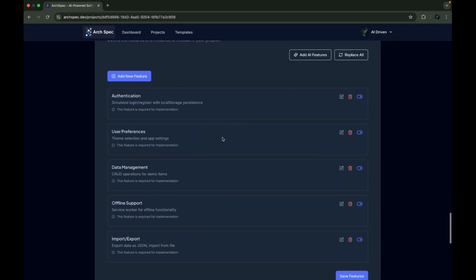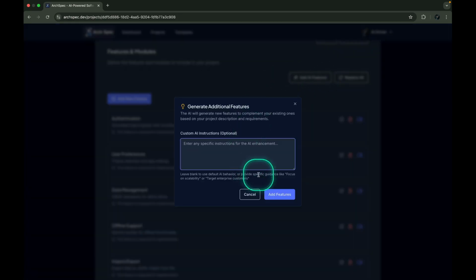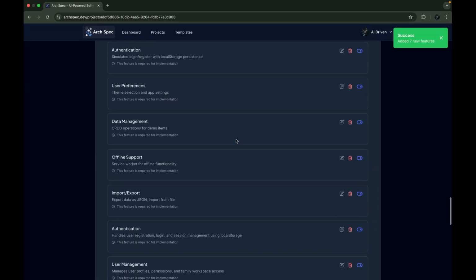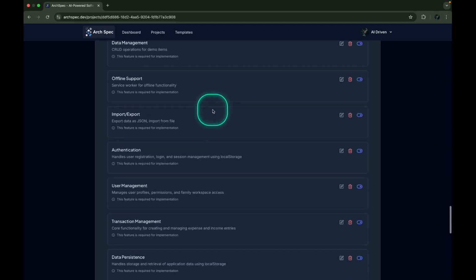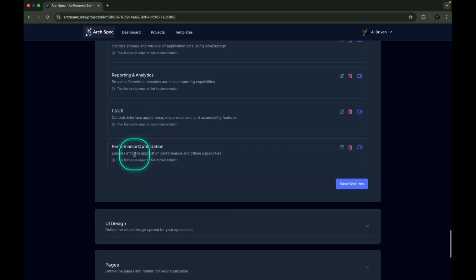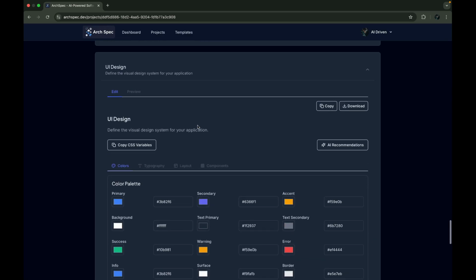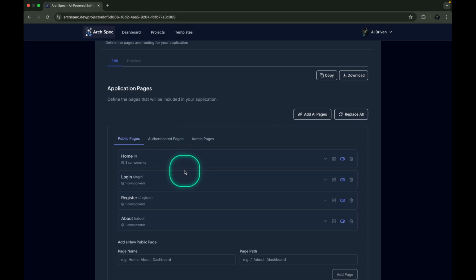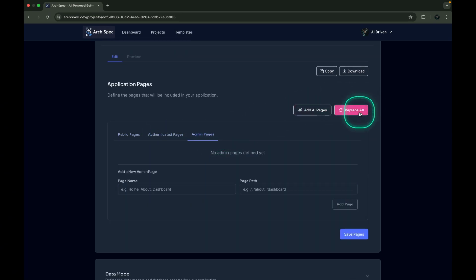For features, I can simply add features using AI. This will use the description and requirements I already entered to create more features. It added user preferences, data management, import, export, transaction management, reporting, analytics, and performance optimization. I can leave the UI design as is or enhance it via AI. For the pages, since the current setup is basic, we can replace everything based on our requirements and features.